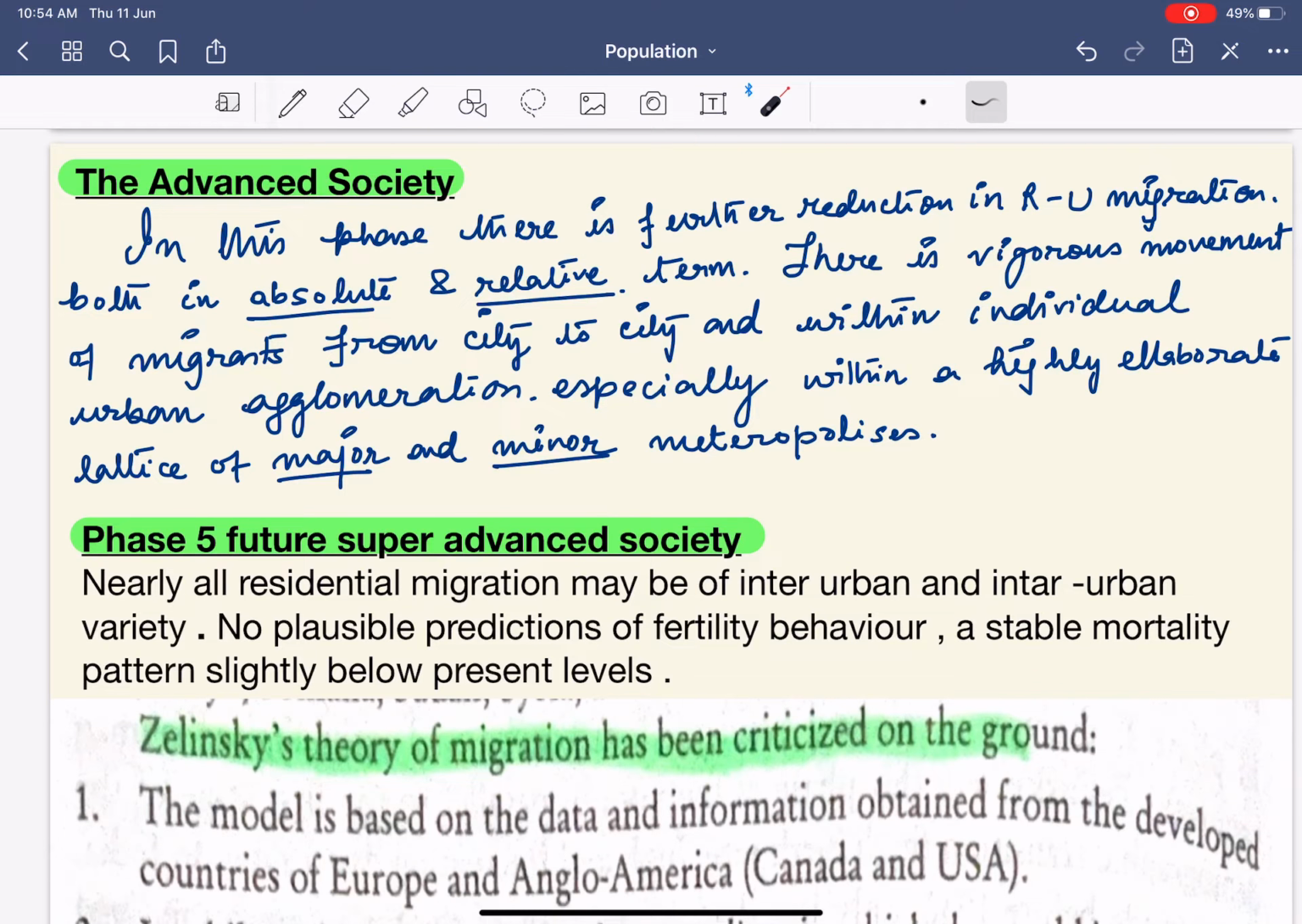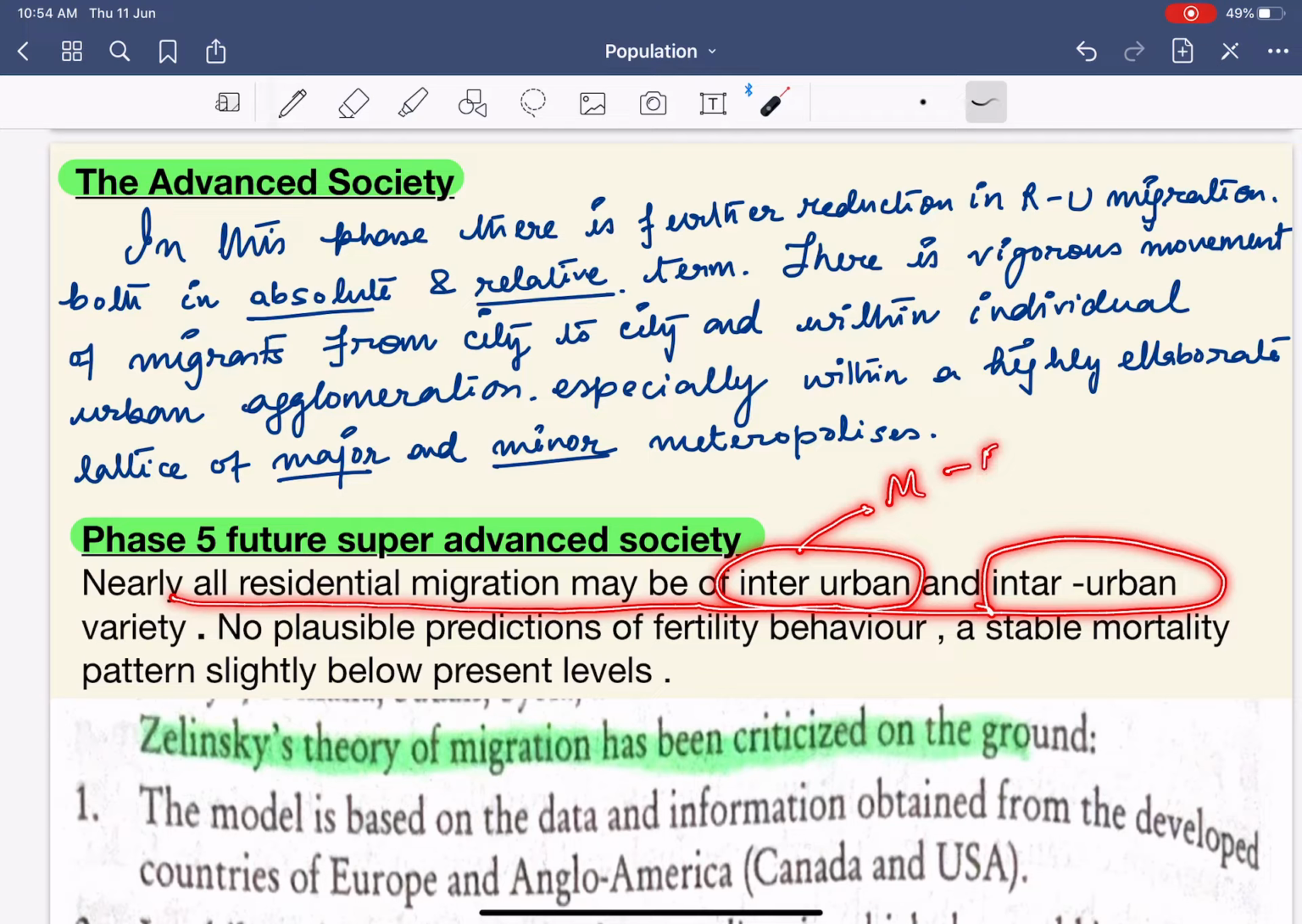Next is that phase 5 is nothing but the future super advanced society. What is it? Nearly all residential migration may be interurban or intra-urban. Means, let's see, interurban means Mumbai to Bangalore. Intra-urban means within Mumbai, from Kolaba to Greater Parel.